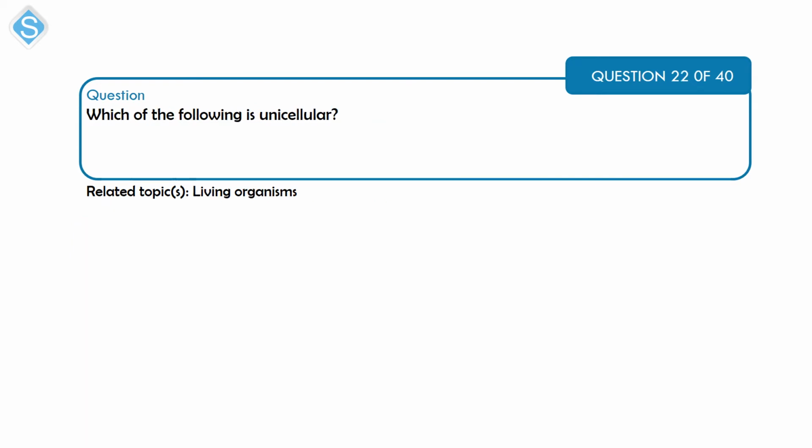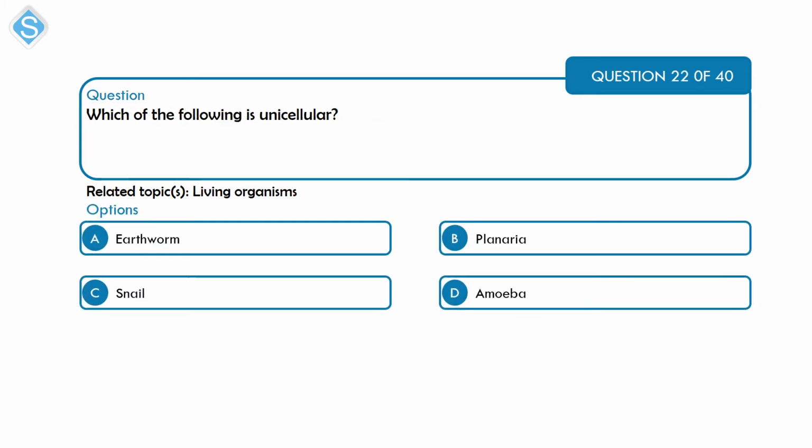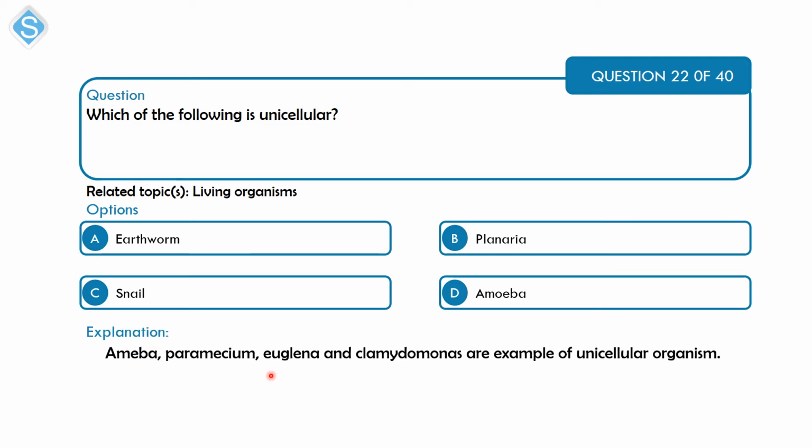Next is on living organisms. Which of the following is unicellular? A, earthworm; B, planaria; C, snail; and D, amoeba. So living organisms are generally classified into two: the unicellular organisms consisting of only one cell, and the multicellular consisting of multiple cells. Earthworm is multicellular. Planaria is multicellular. Snail is multicellular. Amoeba is unicellular. Other examples of unicellular organisms include Paramecium, Euglena, and Chlamydomonas. Option D.